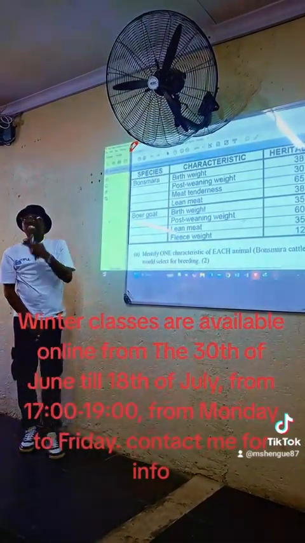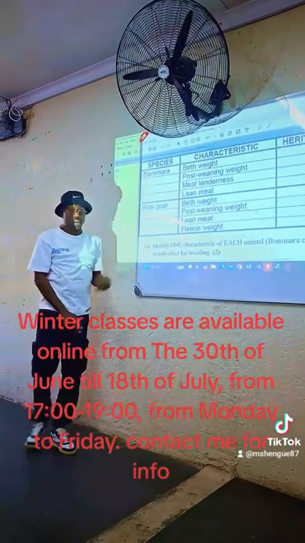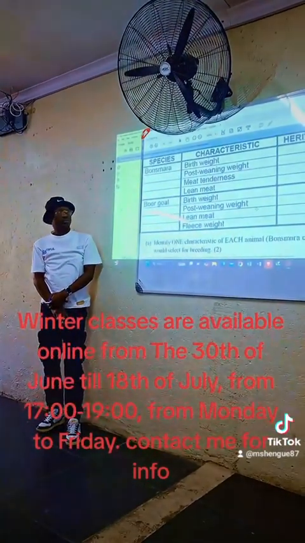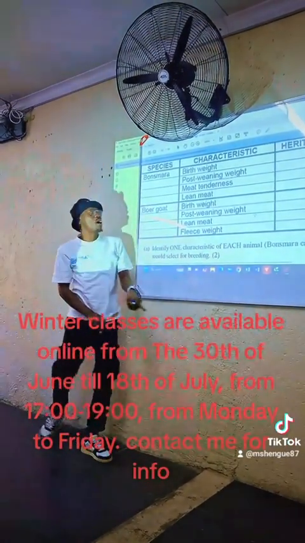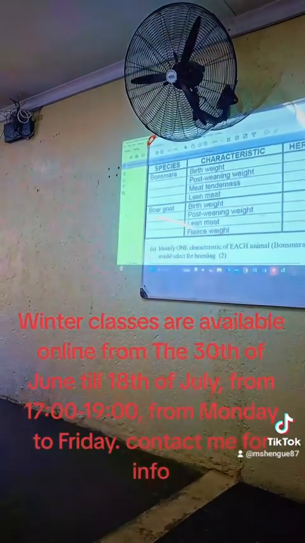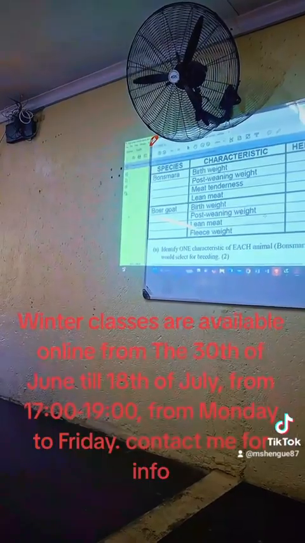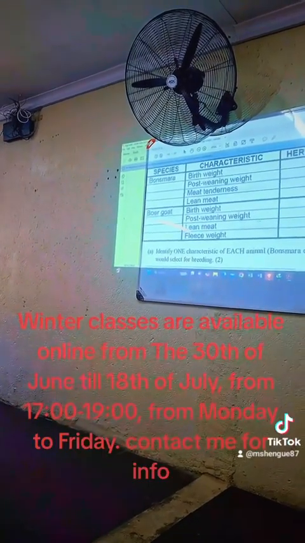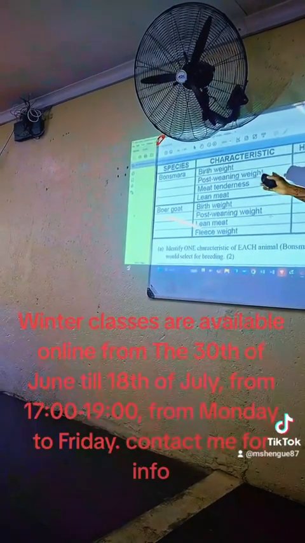Now, which characteristic are you going to select for breeding purpose on this species? Meat tenderness. How much of meat tenderness is determined by environment? 35. How much is determined by genes? 65. Therefore, you can tell that meat tenderness is determined more by genes than environment. Therefore, we recommend it, isn't it?